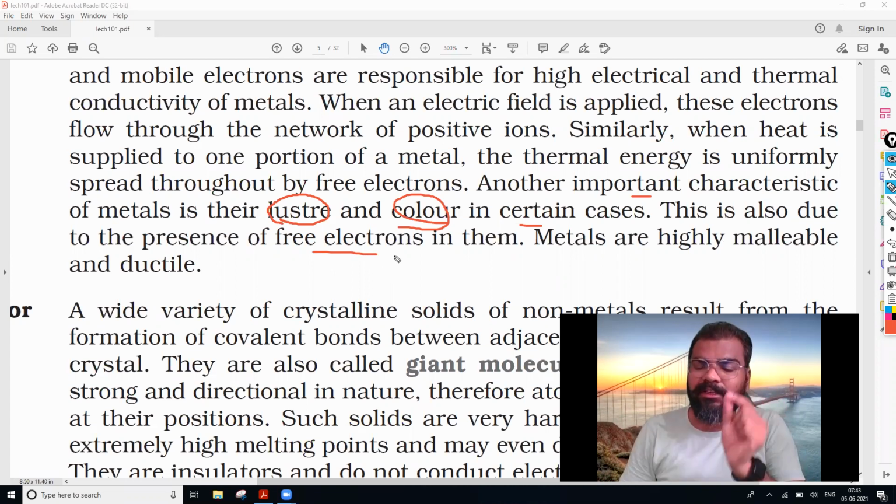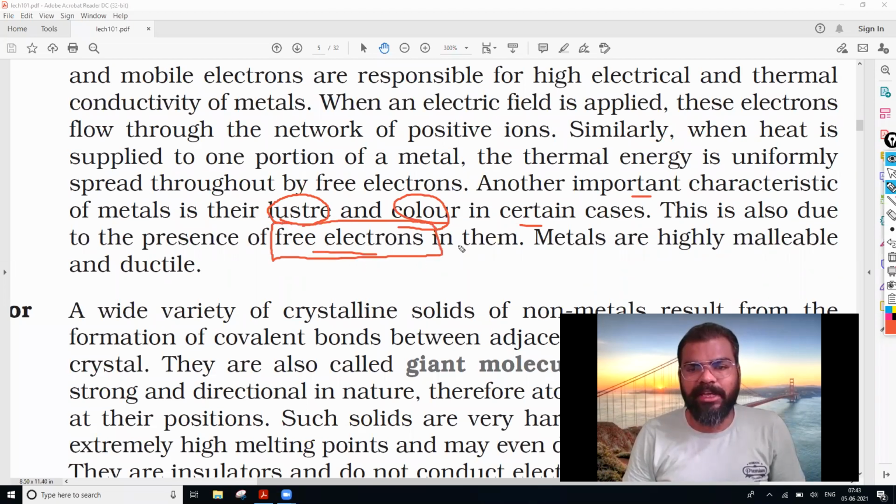Now see, this MCQ they used to ask: why do metals possess luster and color in certain cases? What is the reason behind that? One of the options you will get is that it is because of the free electrons in them. And metals are highly malleable and ductile. Now, these are the physical properties of metals. So this is what metallic solids are.